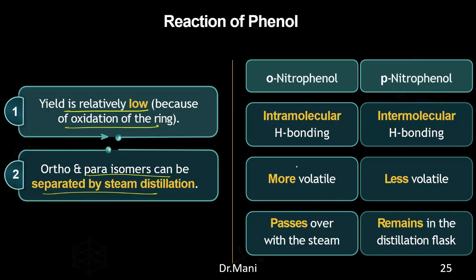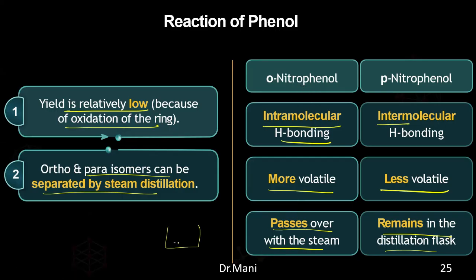So what is the benefit of ortho and para positions? The ortho position has intramolecular hydrogen bonding. I'll show you what this is. The para position has intermolecular bonding. Ortho is more volatile. Para is less volatile. Ortho passes over with the steam. Para will still remain back in the distillation, which means it will not be completely purified. Some will be left over in the flask itself. But here, complete boiling will happen, so nothing of ortho-nitrophenol will be left over in the flask after heating. All will be evaporated. So you need to remember that.